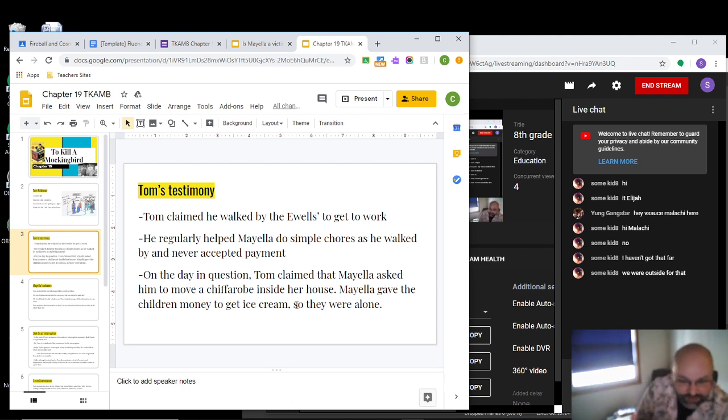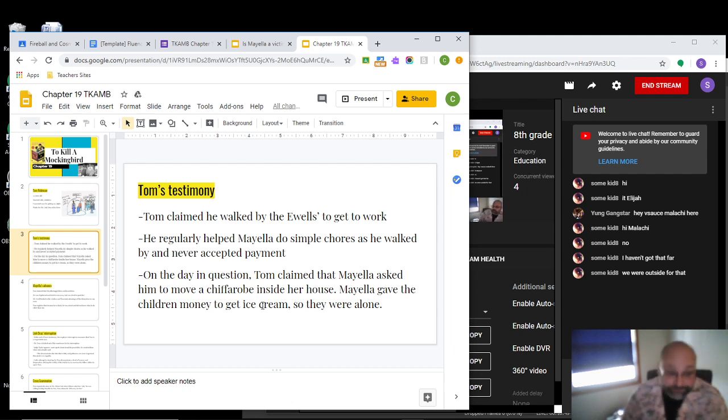Tom's account of the events differs. He says that she asked him to come inside and move a dresser. He really didn't want to go inside the house, but there were normally a lot of children running around, like 6 to 9 kids normally, so he thought it would be okay because there would be a lot of witnesses. So he went inside and he was just going to move this dresser and be on his way. Once he got inside, though, he realized that there were no children around. Mayella told him that it was because she saved up money and sent them to get ice cream, so they were all alone. The father's disappeared into the swamp like he normally does to go hunting and drinking, so they were completely alone.